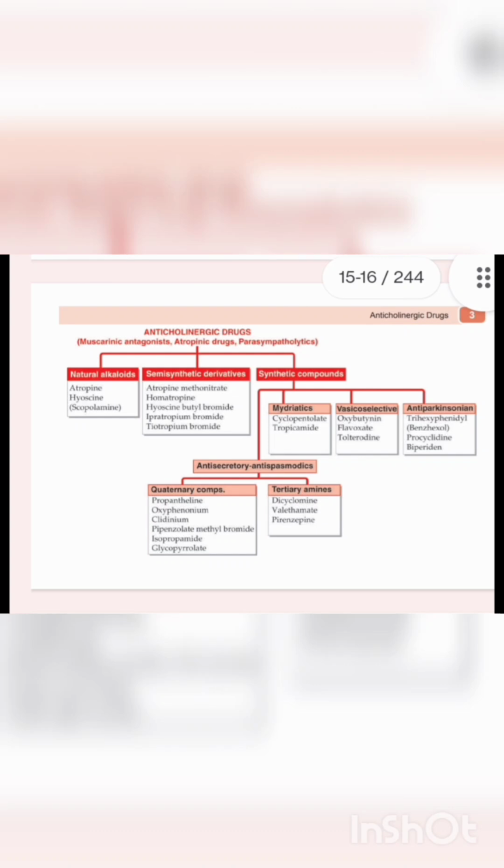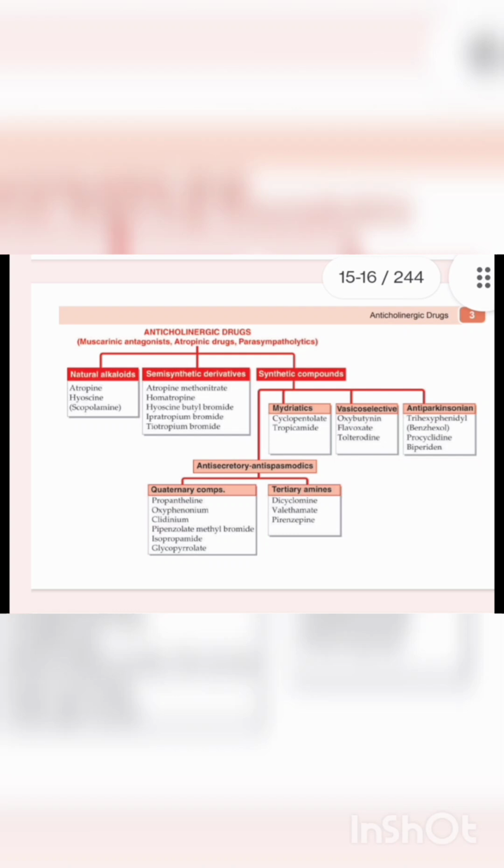tiotropium bromide. The next one is the synthetic compounds that include four subclasses, that is the mydriatics, vesicoselective, anti-Parkinsonian and anti-secretory antispasmodics. Mydriatics involve cyclopentolate and tropicamide, while the vesicoselective drugs are oxybutynin, flavoxate and tolterodine. Anti-Parkinsonian drugs include trihexyphenidyl, we also call it benzhexol, procyclidine and biperiden.